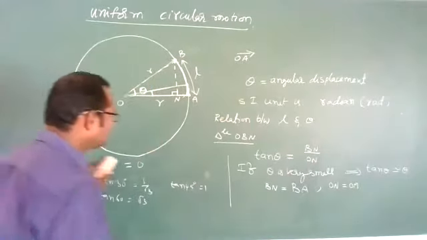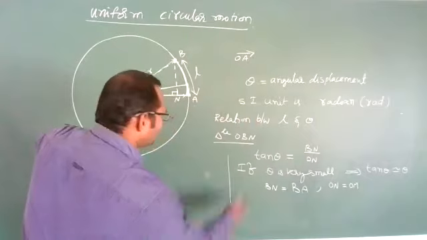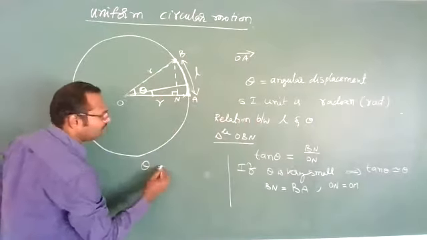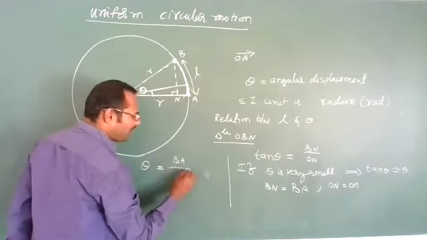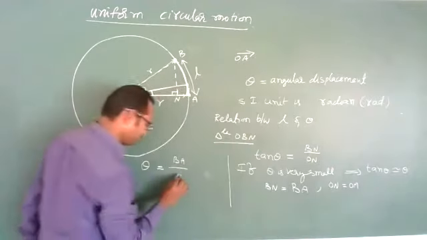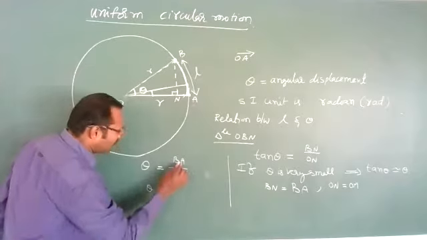Clear? So in this equation, theta is equal to BN upon ON, which is BA upon OA.